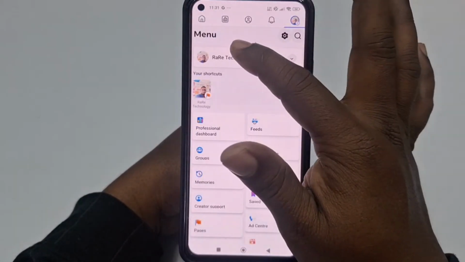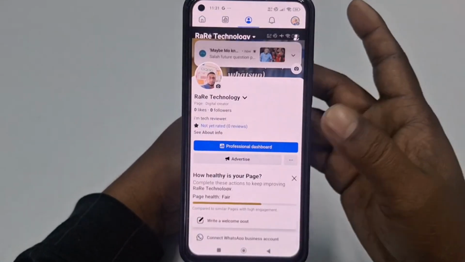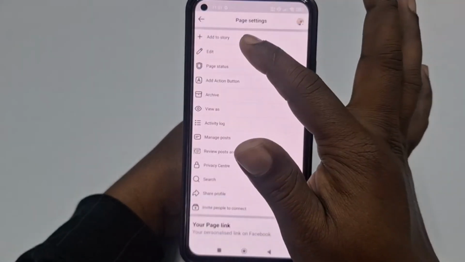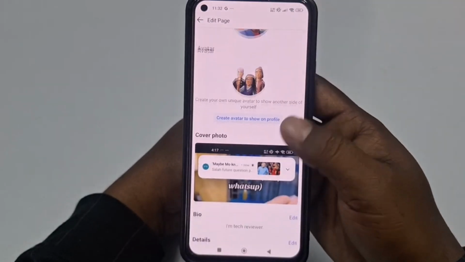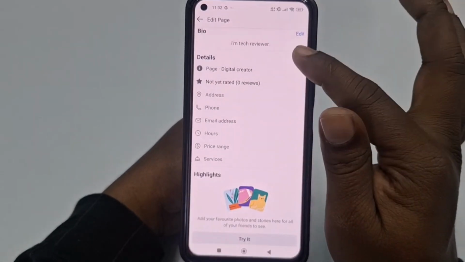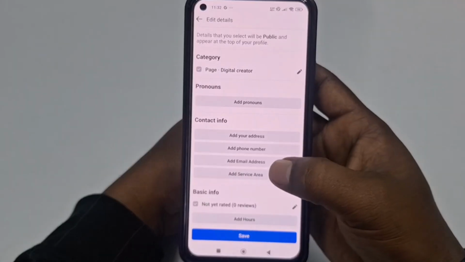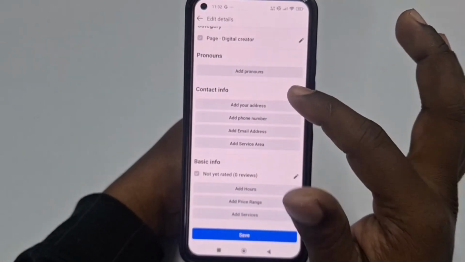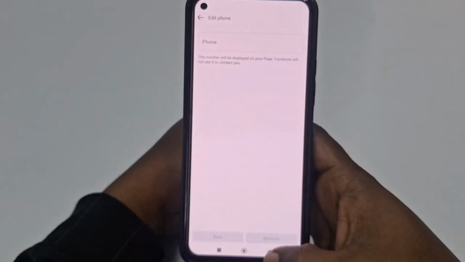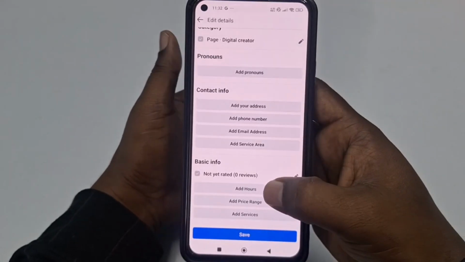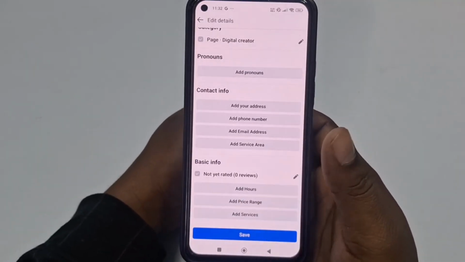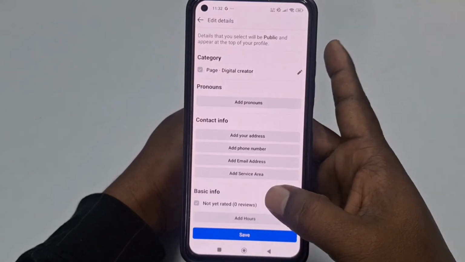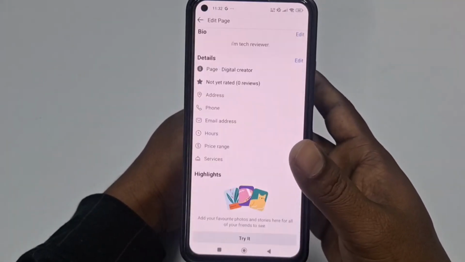Let me go to my Facebook page here, and right now you need to click the three-dot menu here, and then click the edit option, then scroll down, then click edit, and you need to choose your contact information. I mean, you can add your address, your phone number, your email address. Just give that address, and after that you can see basic info. You can see your opening hours, closing hours, and add services, and after doing that, just click the save option,